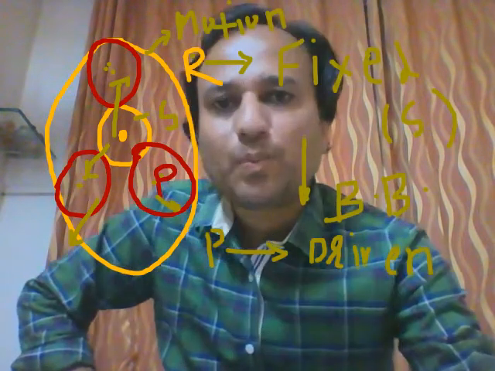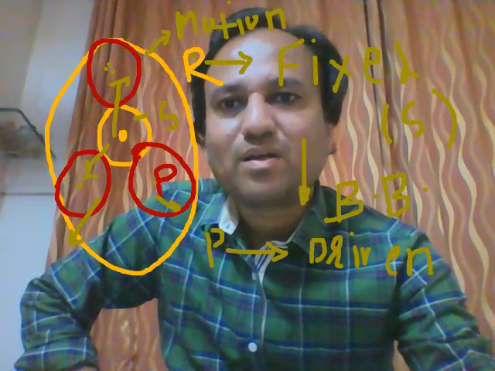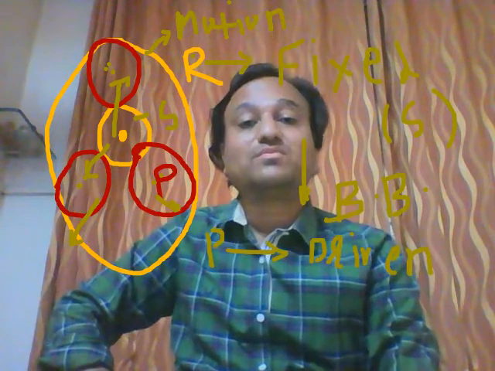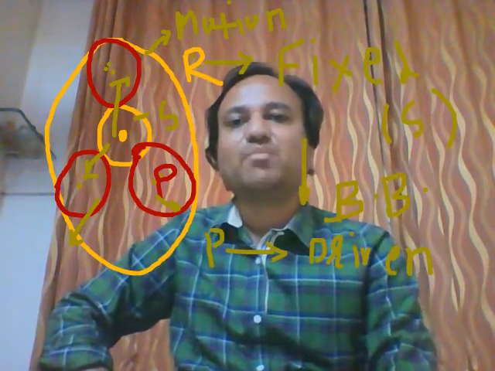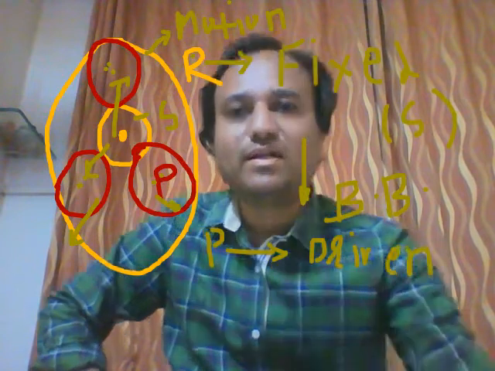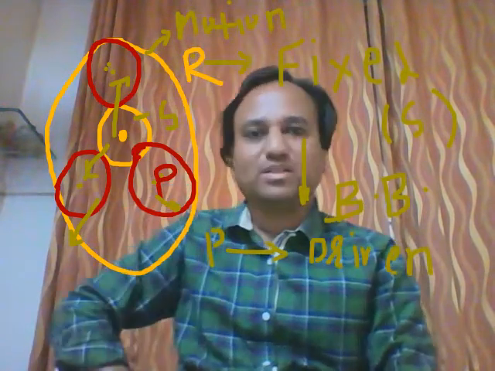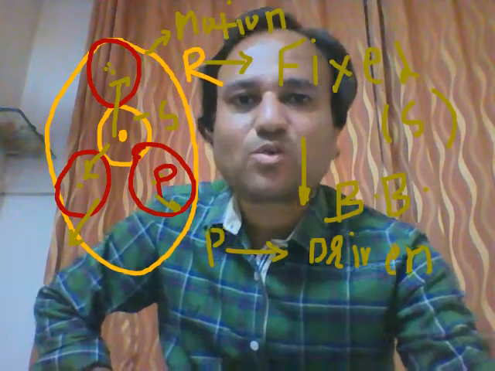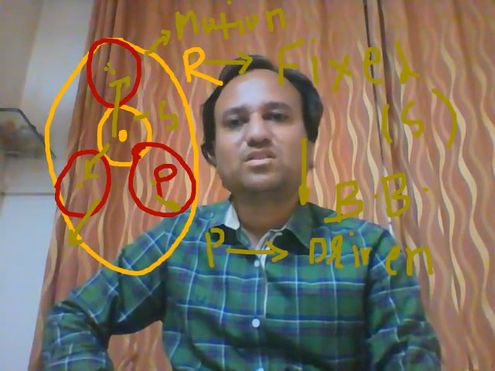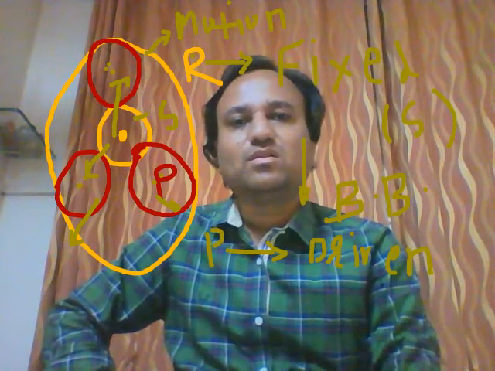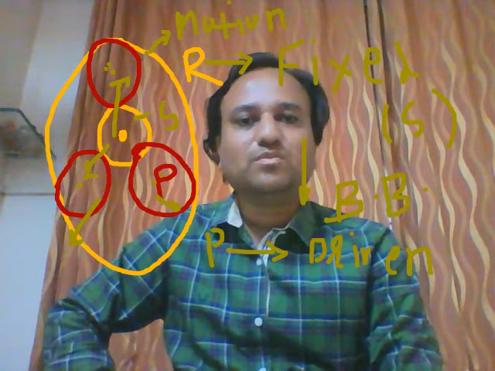So this ring gear and planet gear have internal meshing, you can say that, and sun gear and planet gear have external meshing. This ring gear is also called an annular wheel. So student, just go through the epicyclic gear train in detail. Thank you.